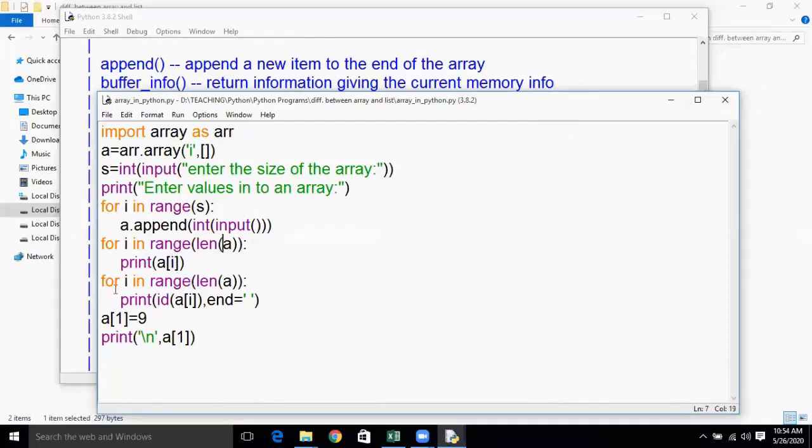Then after that we are trying to display the addresses onto the screen, and then finally I am trying to change the value. In order to differentiate the list and array, I am trying to change the value to something so big. Okay, so what will happen? Let me execute and we'll see what will happen.